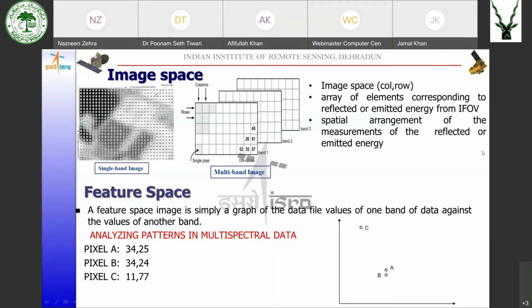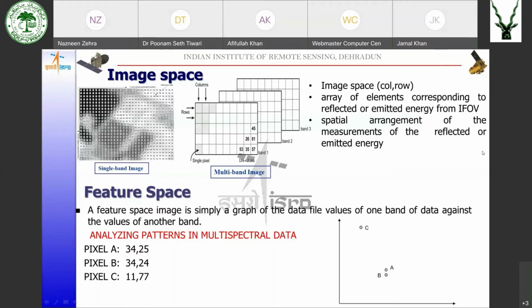But because their spectral properties are the same, pixel A and pixel B are plotted at the same or a close location in the feature space. Okay.